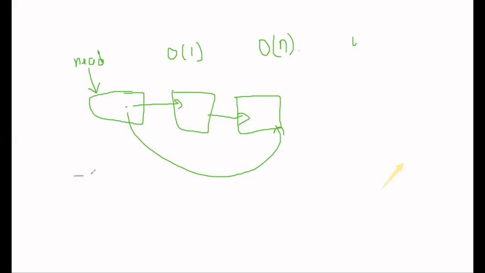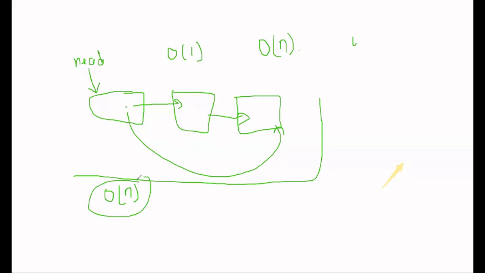So let's compare it with the array. Rohit is saying he got it. Okay. So in an array, adding data at the starting, what was the time complexity of that? I think it was big O of n, because for adding something at the front, we need to shift our array one step backward. So we need to iterate a complete loop. So it was big O of n.